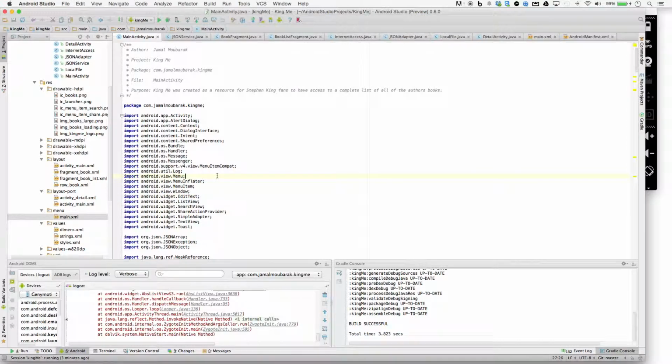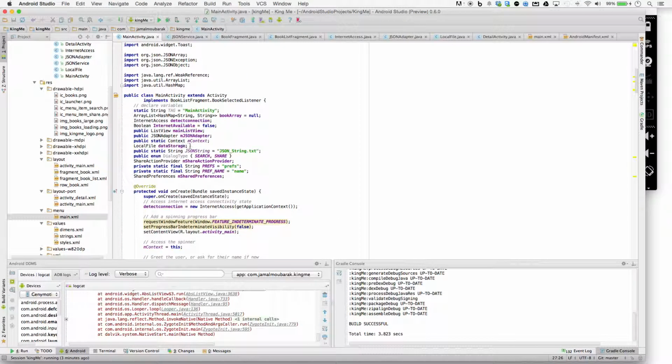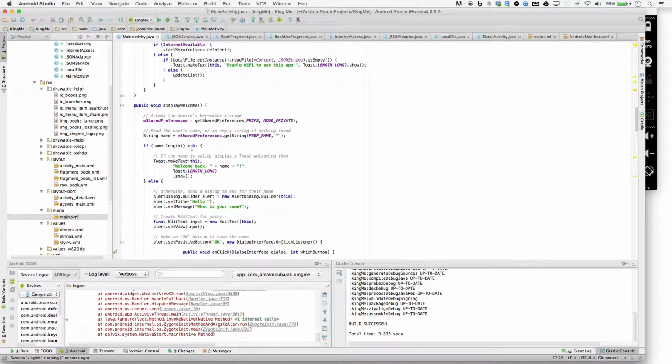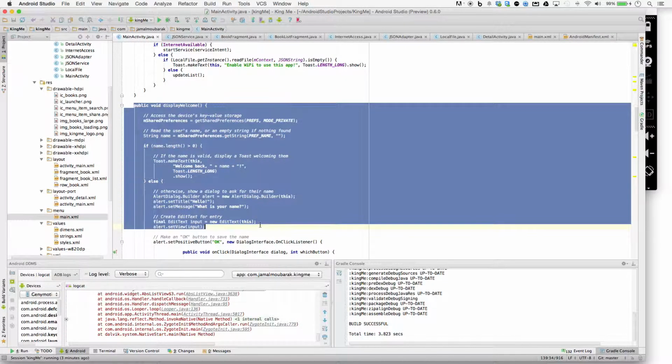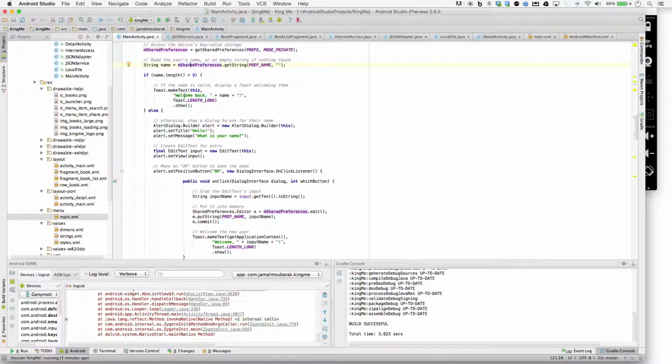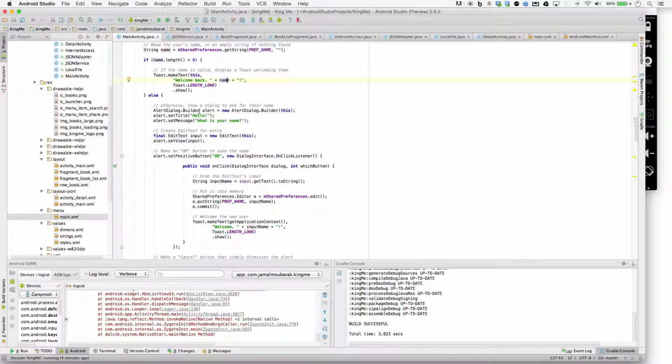we could take a look at my code real quick. I mean, pretty much my code is the same, besides I added in my display welcome, which is right here. That's where it welcomes. If name length is greater than 0, so that means if something is stored in my shared preferences, then it just says welcome back, and it pulls that name out of shared preferences. Else, it asks hello, what is your name?